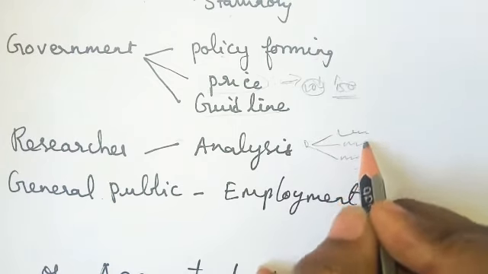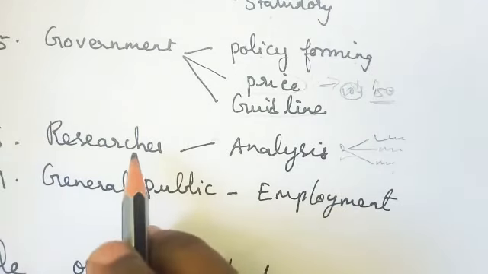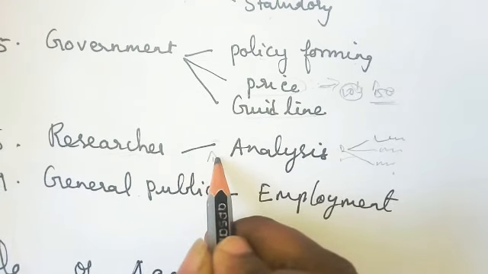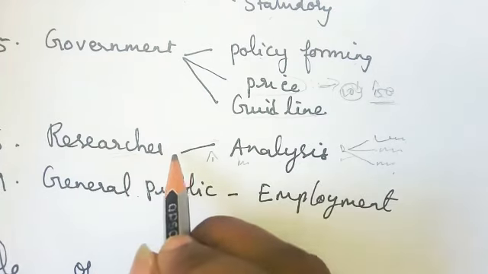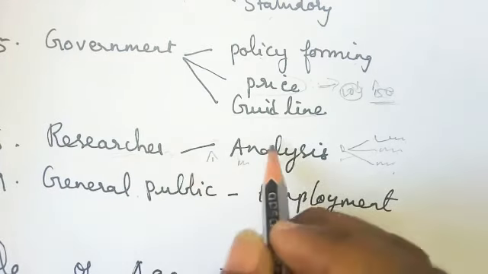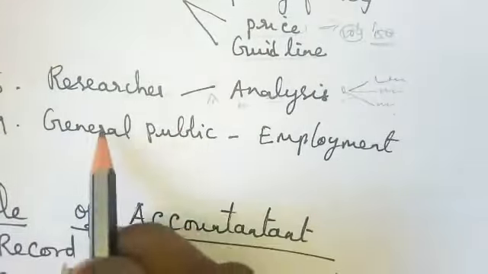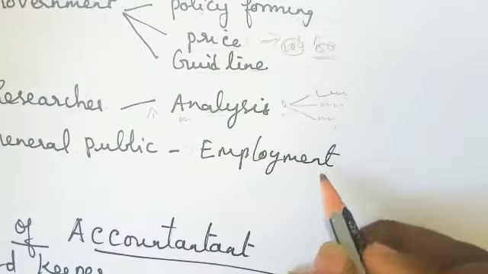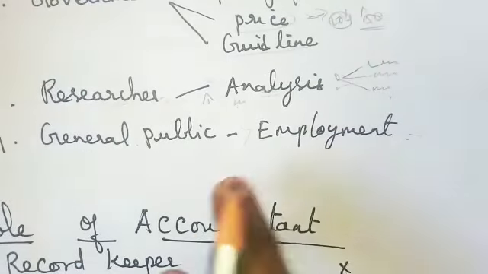So to have this many brands in the same company, in each company there will be researchers. If your company is going profit only, you will have more money, so that you can do the research. Researchers should analyze whether our company's accounts are good or not, profit or not. Next is the general public. The public should know this company is going very well, so that they can give employment opportunities to all the people. So the society also should know this.